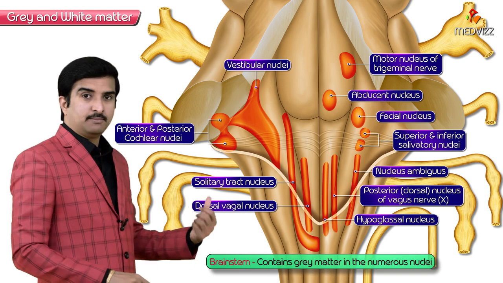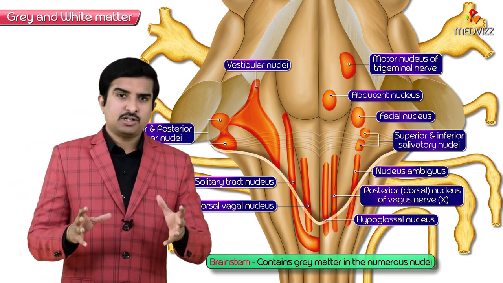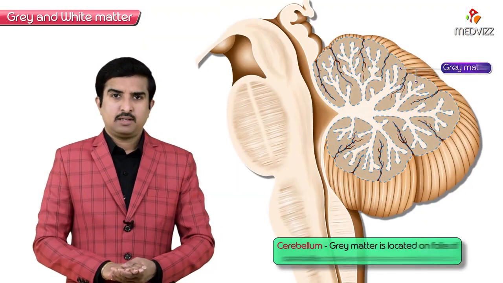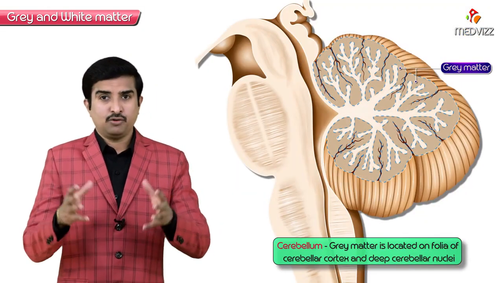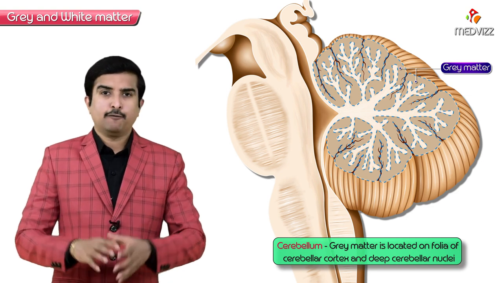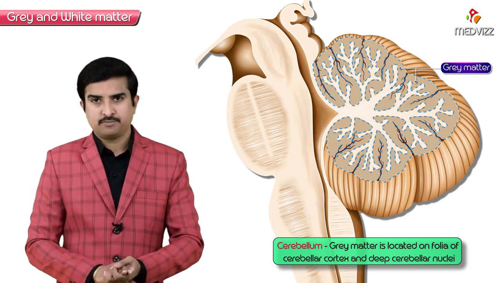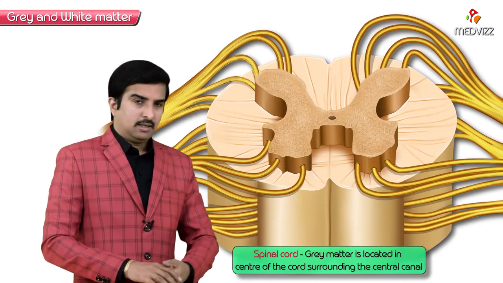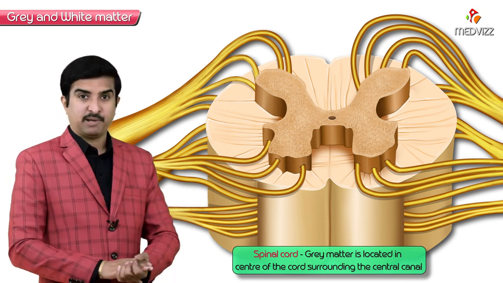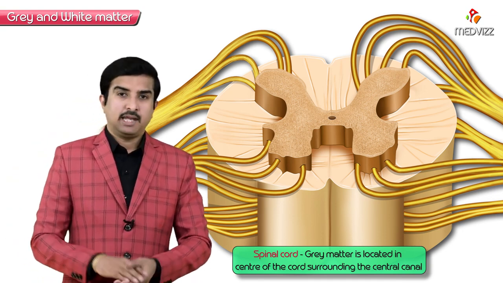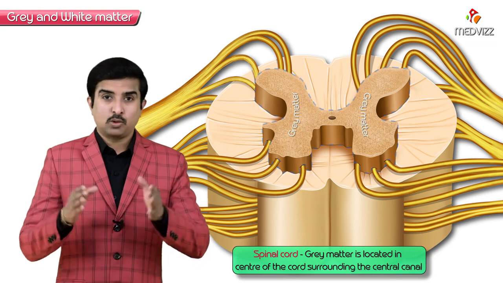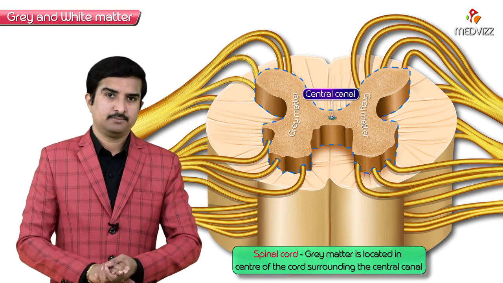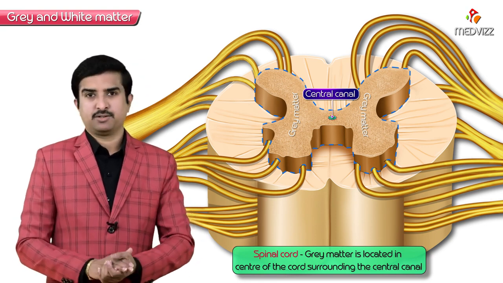And if you see the brainstem, the brainstem contains grey matter in the numerous nuclei, as well as in the cerebellum. The grey matter is located on the folia of the cerebellar cortex and the deep cerebellar nuclei. And when we see the last structure, the spinal cord, the grey matter is located in the center of the cord surrounding the central canal. So this is the grey matter.